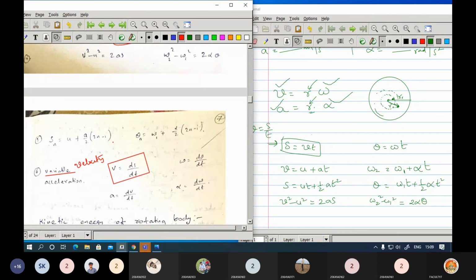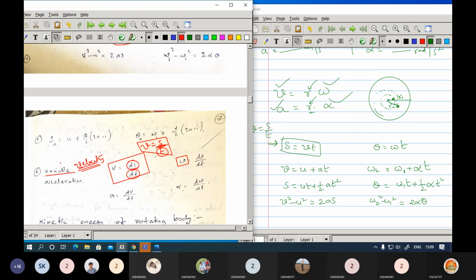Previously you wrote velocity equals s by t, where the velocity remains constant. But here we are considering the second concept, where the velocity is varying. What does that mean? The distance is changing, so you will get ds with respect to time, so there is a variation in the time also. The same thing here, omega can be written as d theta by dt.